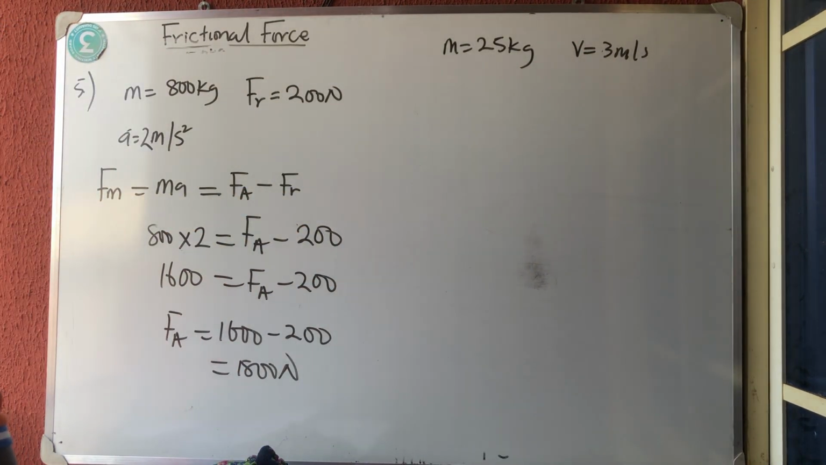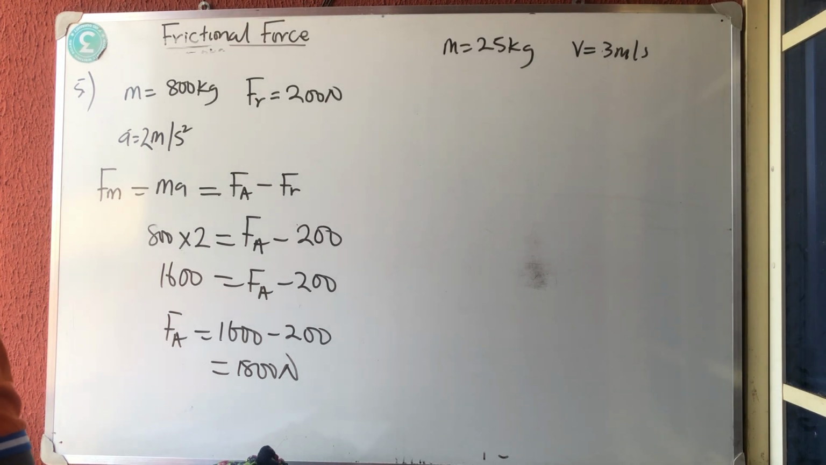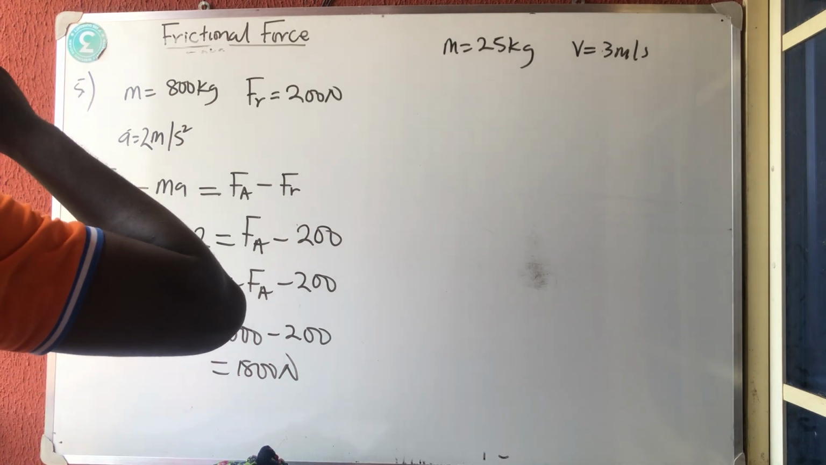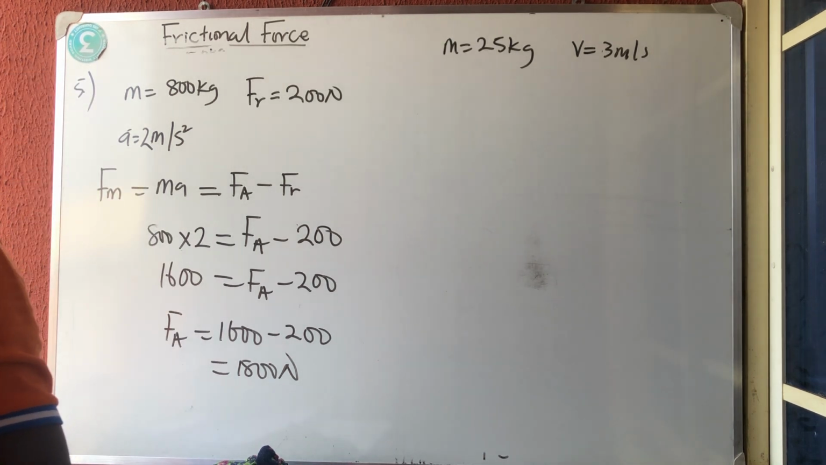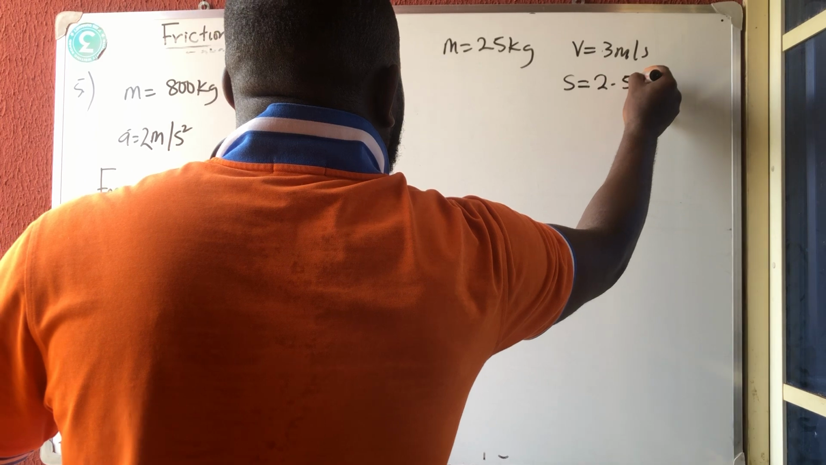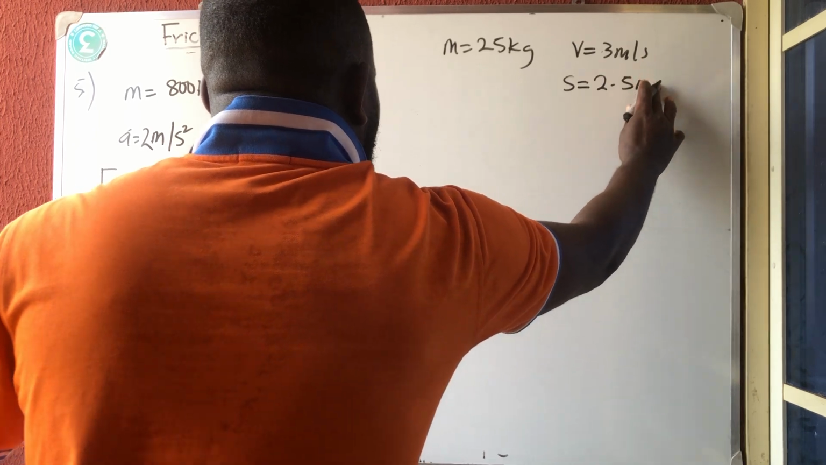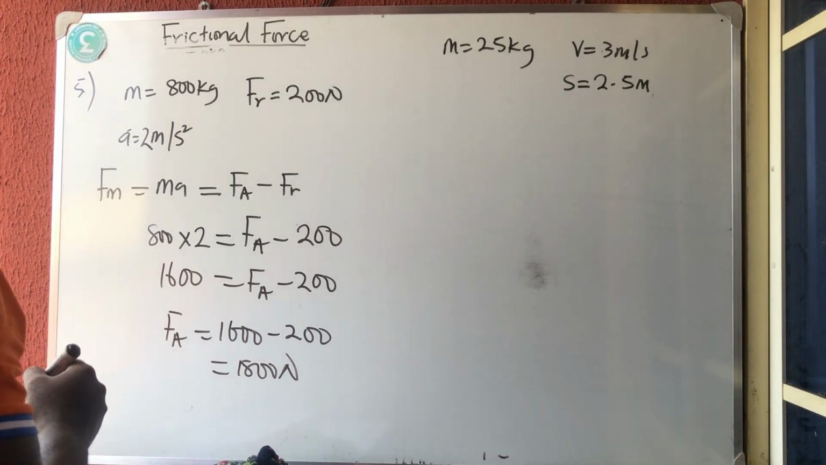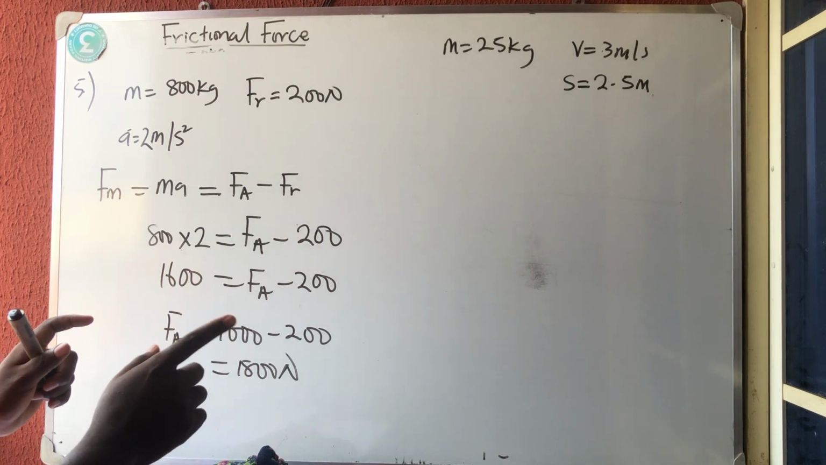Let me read. A body of mass 25 kg, moving at 3 meters per second on a rough horizontal floor, is brought to rest after sliding through a distance of 2.5 meters on the floor. Then calculate the coefficient of static friction.